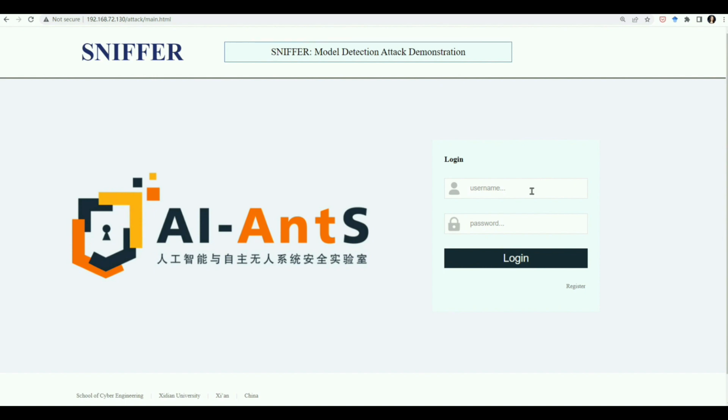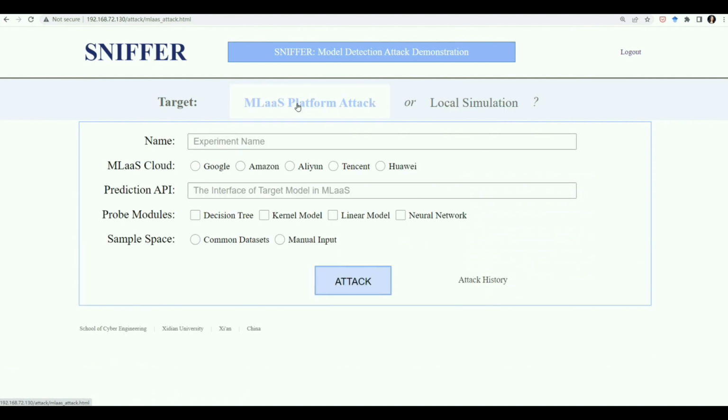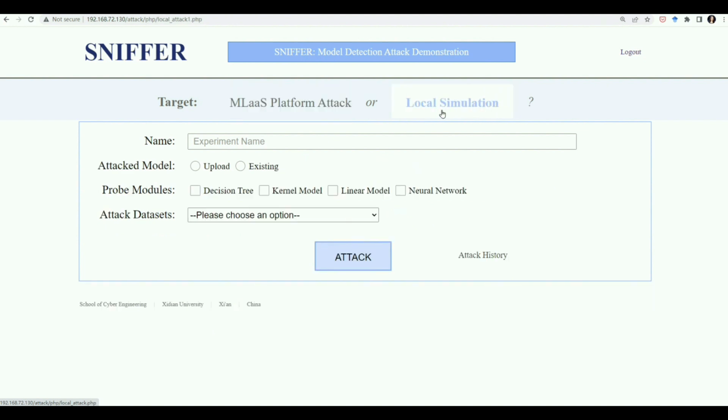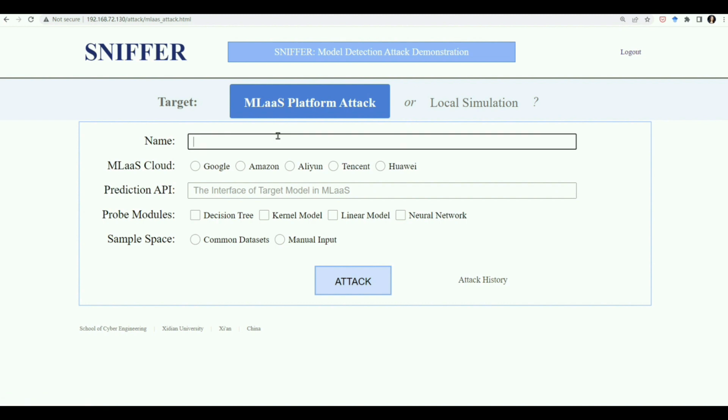After logging into Sniffer, the audience chooses the target. MLAS platform is used to detect the model type against MLAS, while the audience tests the algorithm locally in local simulation. We start by choosing the MLAS platform attack function. First, the audience specifies the experiment name, such as demo.